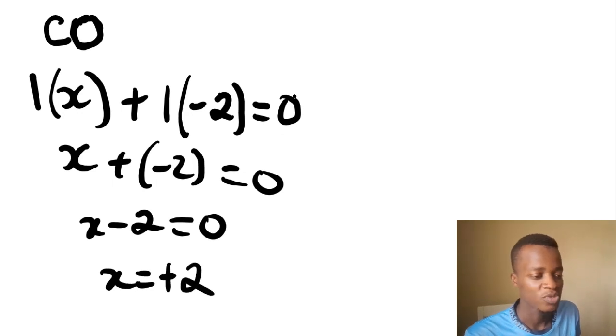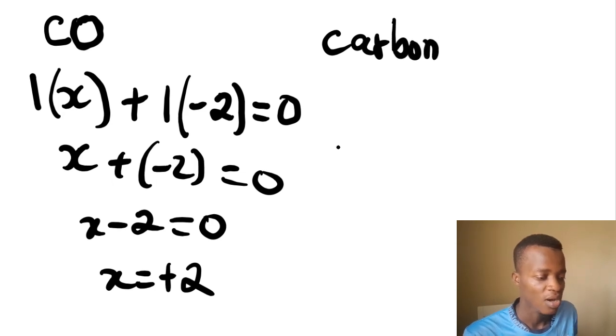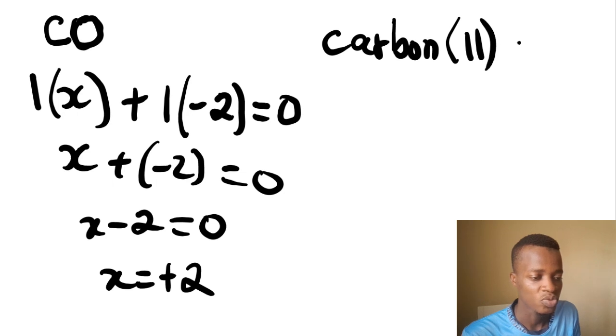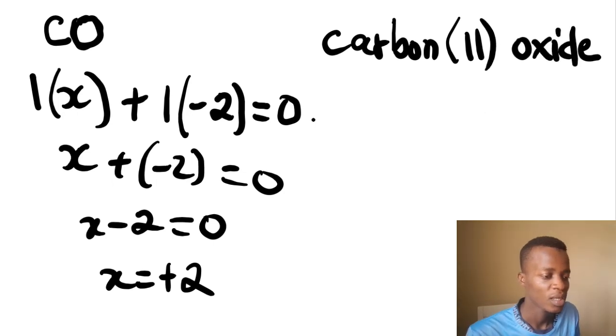So how do we name this one? Carbon is going to be carbon. We are not going to use the base name. Carbon, how is it here? 2, right? Carbon 2 oxide. Carbon 2 oxide. This is what we have. This is the name for CO.